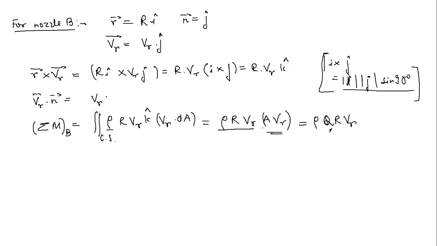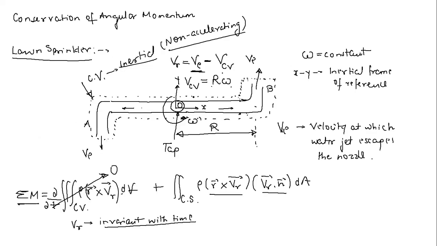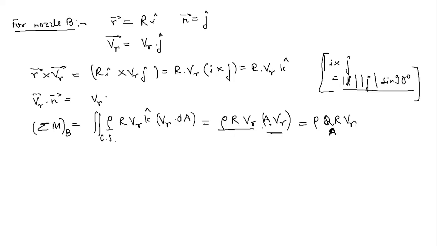Let me call this Q_B, because we are talking about the flow rate through this nozzle. So it will be simply rho Q_B r vr.